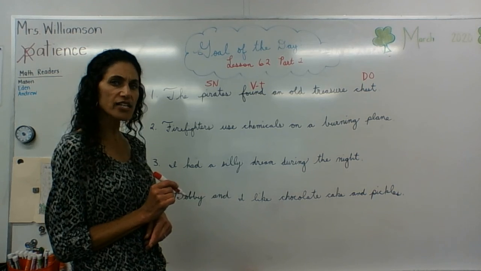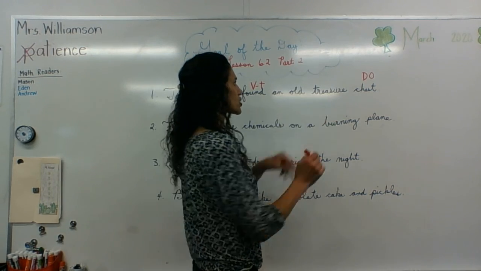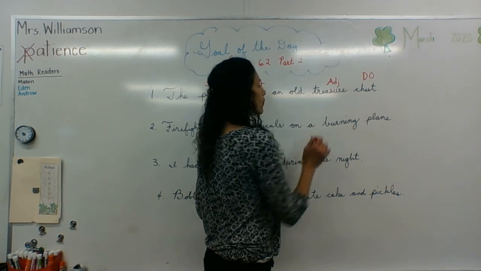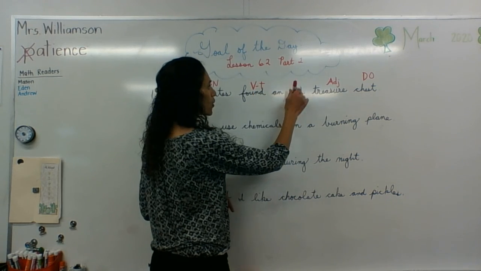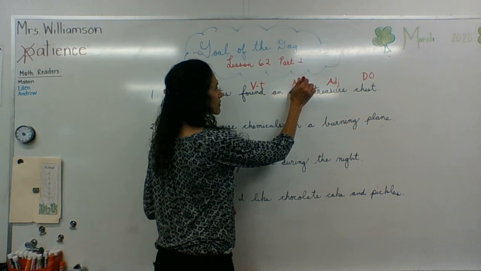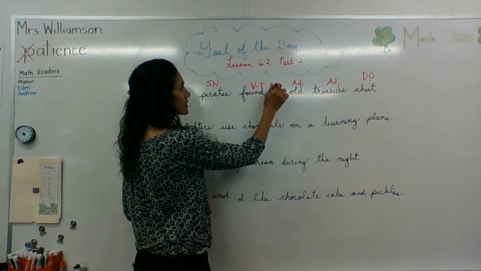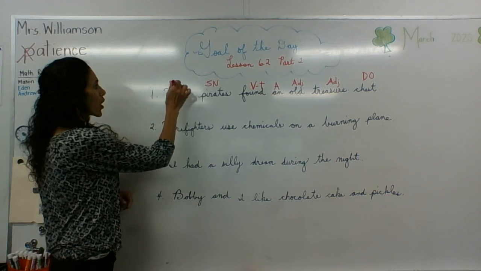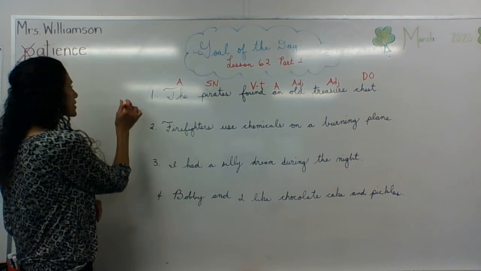So what kind of chest was it? Treasure. Adjective. What kind of chest? Old. Adjective. An, article adjective. The, article adjective.